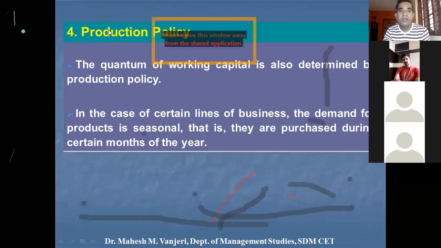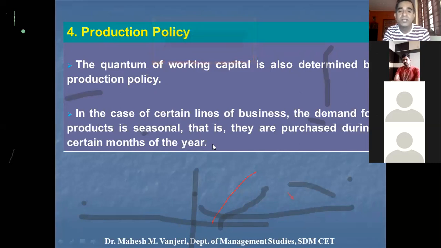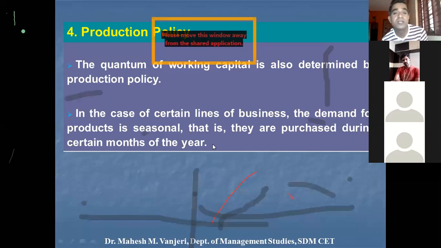The fourth factor which has influence on the requirement of working capital of a company is production policy. The quantum of working capital is also determined by the production policy. In case of certain lines of business, the demand for products is seasonal. That is, they are purchased during certain months of the year. A good example here: for one of the batches, we went for an industrial visit to a sugar factory in the month of March, where they mentioned that sugarcane crushing was stopped because of non-availability of sugarcane.